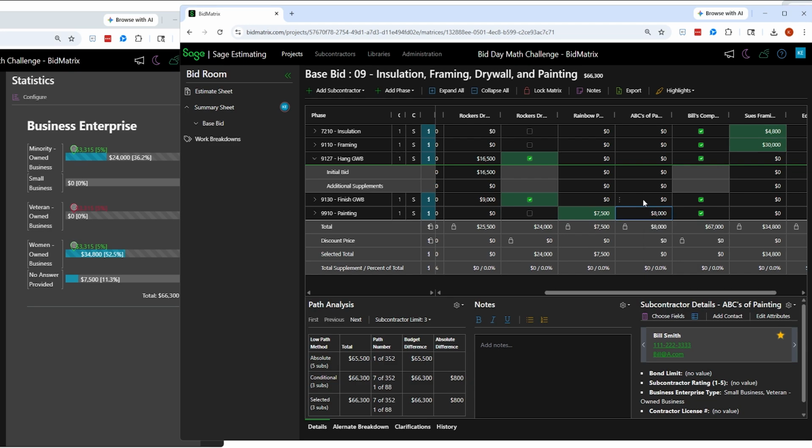So very powerful, real time. I can sit there and see exactly where I'm at on this bid, trying to come up with the right combination of bidders to cover all the different issues that are all driven on bid day, when I've got to do all this in a last-minute type of rush. This is one of the most powerful ways of getting all that analysis done, of finding the most complete numbers, and being able to keep on top of my other statistics and enterprise types along the way, which is a big challenge for contractors to flip all those different numbers around.